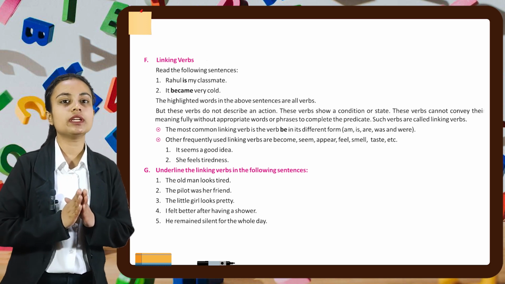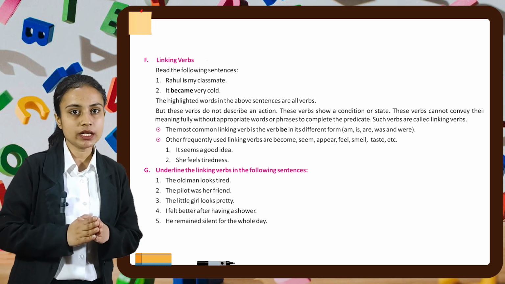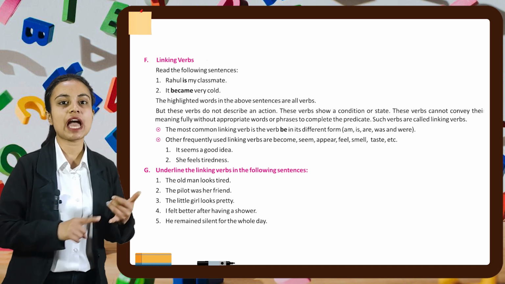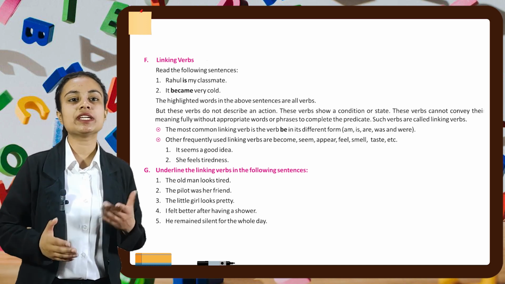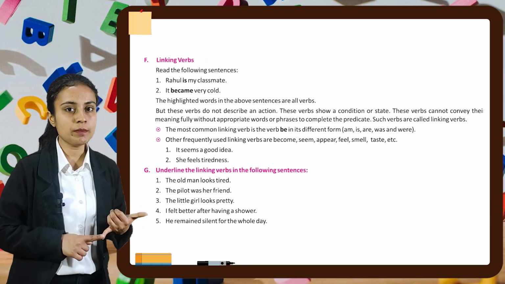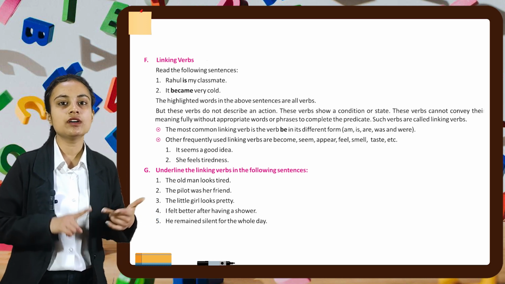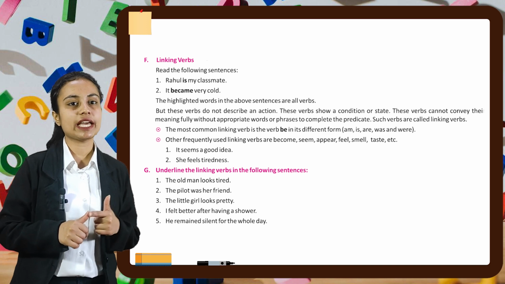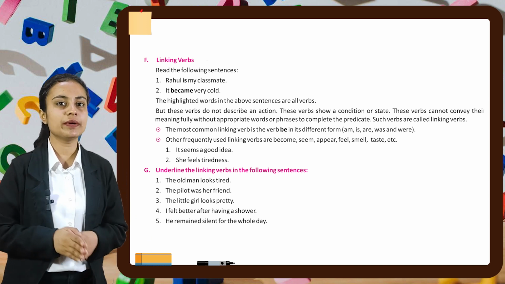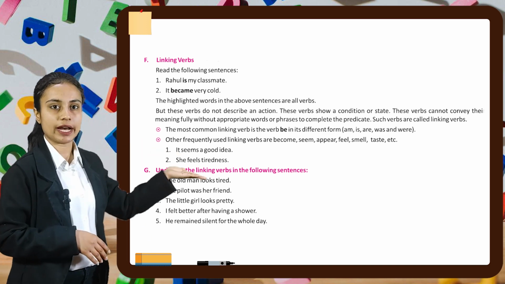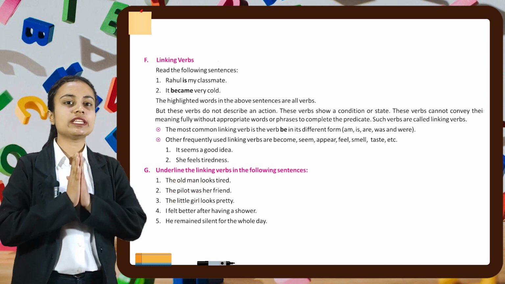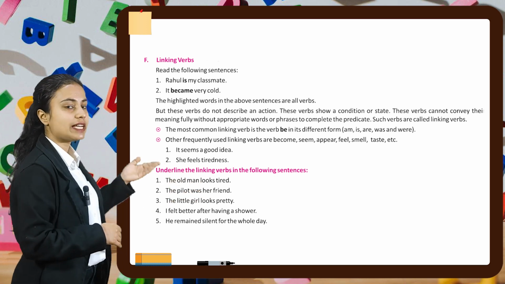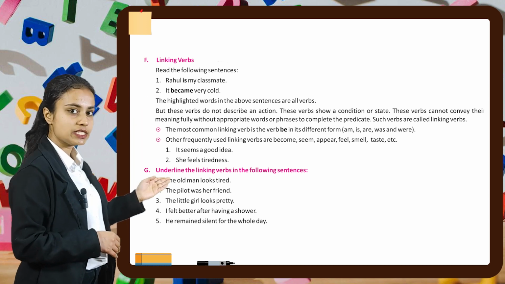The most common linking verb is the verb be in its different forms like am, is, are, was, and were. Other frequently used linking verbs are become, seem, appear, feel, smell, taste, etc. For example, it seems a good idea. She feels tiredness. Now, using these concepts, we have to underline the linking word in the following sentences.